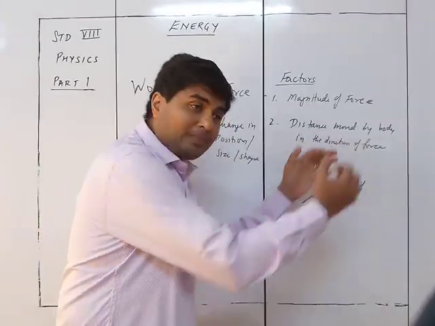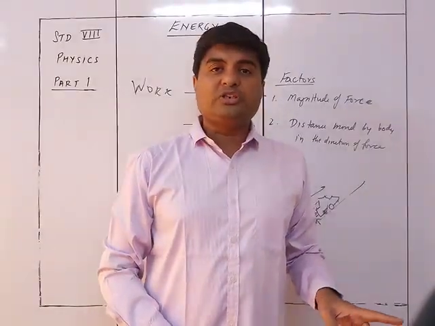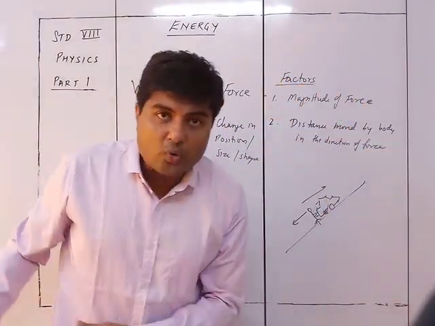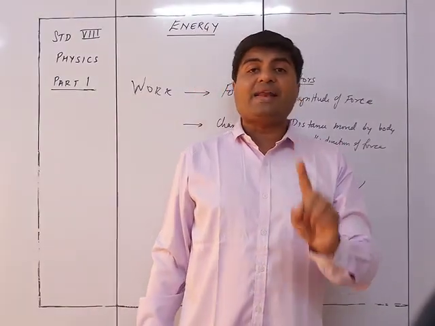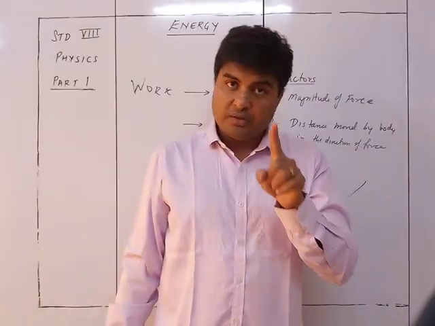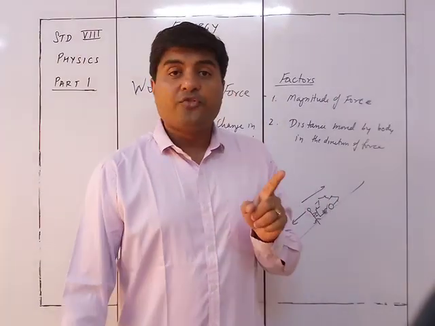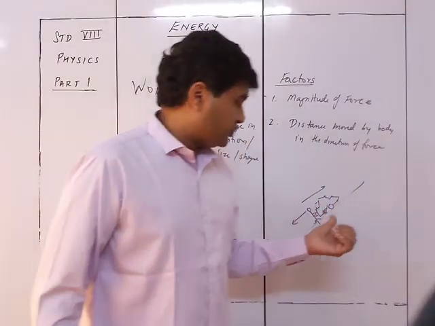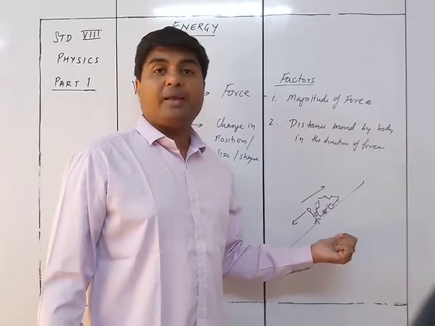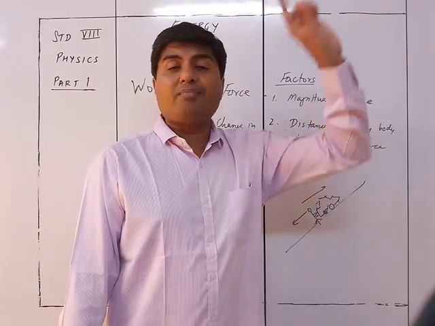Did I apply the force downwards? No, I am applying the force upwards. But what is the position of the car? The car is going downwards, because the car is not moving in the direction of the force. There is a motion in the car. We always studied that there should be force and there should be motion. Here there is force, and there is motion too. But what is happening? The force and the motion are not in the same direction.